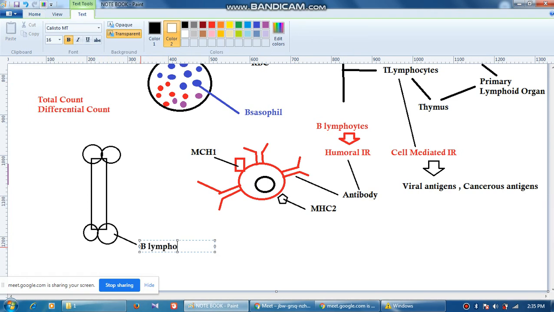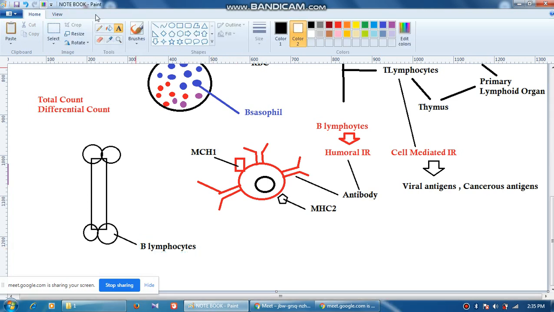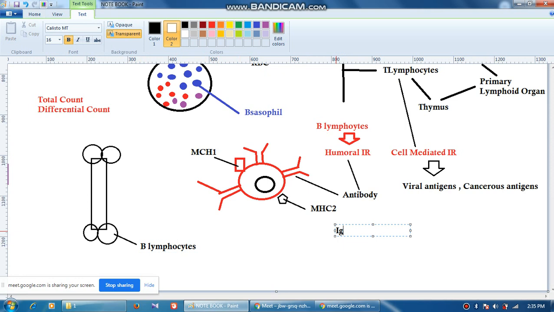Now these B lymphocytes are not primed. These are virgin, so they have not encountered any kind of antigen till now. So on the surface of the B lymphocyte, we know that there are 5 different types of antibodies, isn't it? Let us remember all over again. IgG, then what?